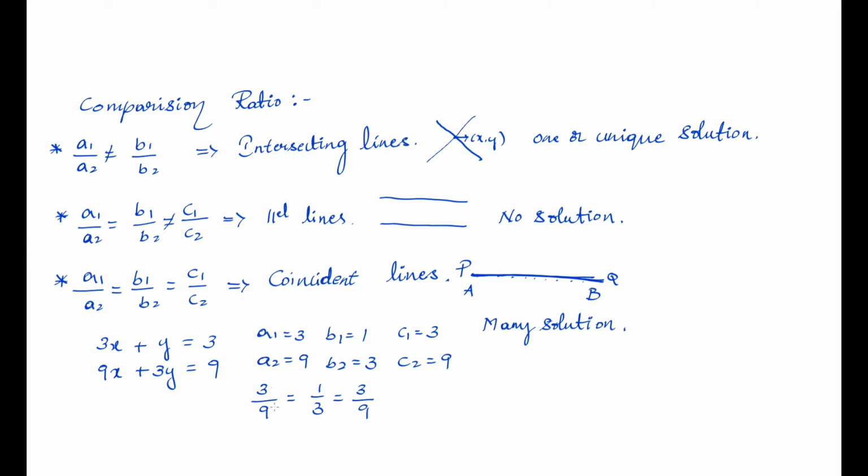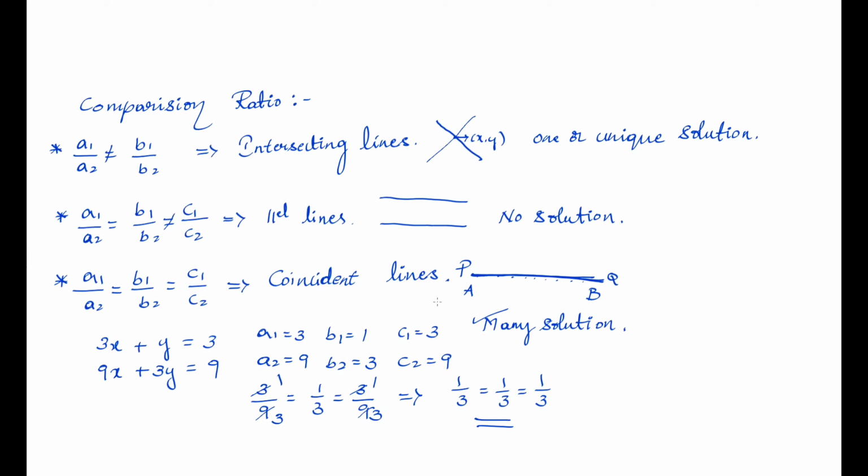When we cancel it, what is obtained at the end? Finally we obtain 1 by 3 is equal to 1 by 3 is equal to 1 by 3. This is the main task. With the help of this final result, we conclude that it has many solutions. Due to that reason, these lines are coincident lines.